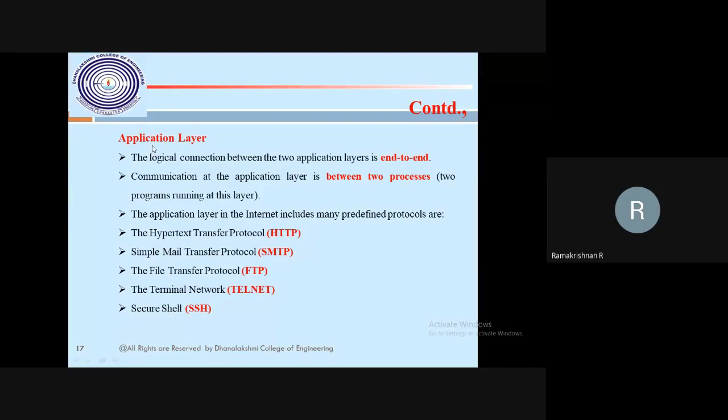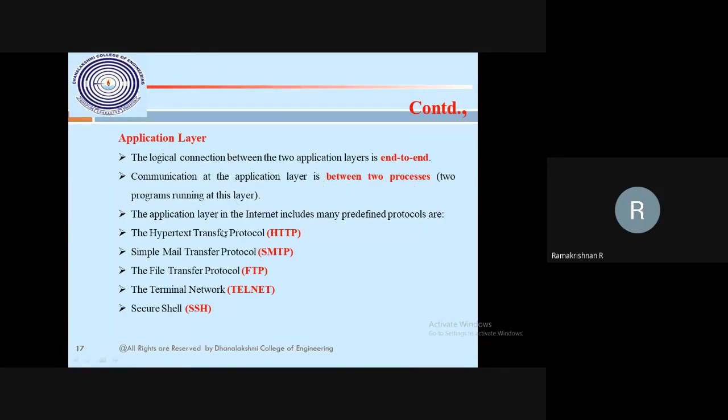So an application is nothing but any program running on your machine. From that machine I am able to communicate from my application. Both applications will talk, and that layer is called the application layer. This is the application layer. Here the application is a web client, and for you also a web browser. Both web clients or web browsers are communicating, the two programs running at this layer.